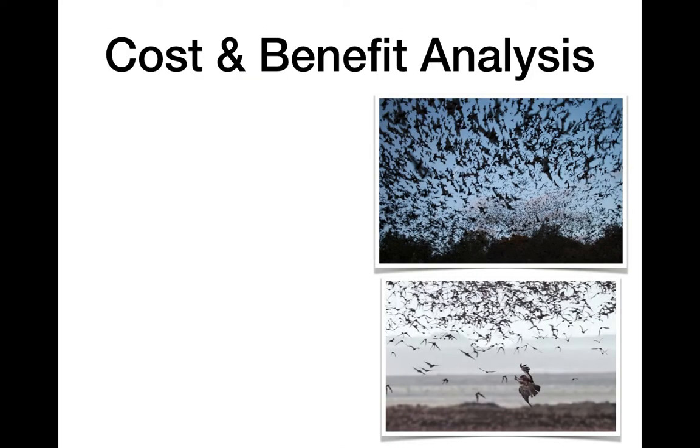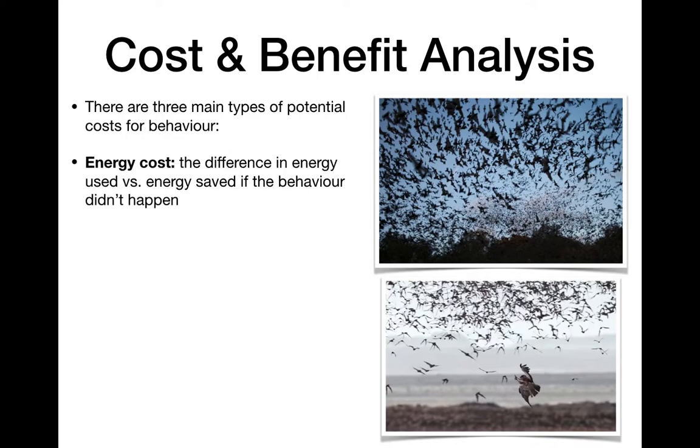Okay, so the next part here is cost and benefit analysis. So there are 3 different potential cost categories for behavior. The first one is energy cost. So how much energy is it costing the organism to do that behavior versus how much energy will it save? For example, I'm using energy right now to talk to you guys to make this lesson. If I didn't do this behavior, I would save energy, but then I wouldn't be doing my job and I wouldn't get paid and I couldn't buy food. So it's worth the energy cost of doing my job because that's how this works in our society, right?